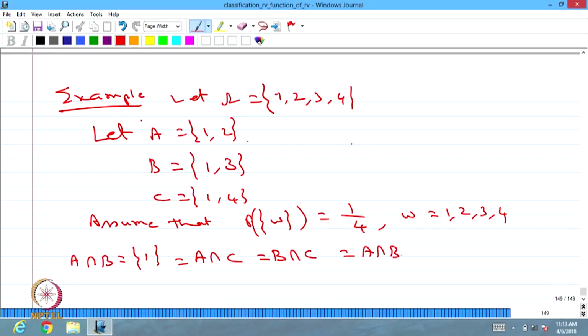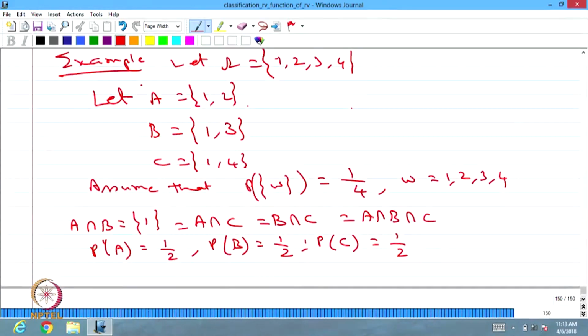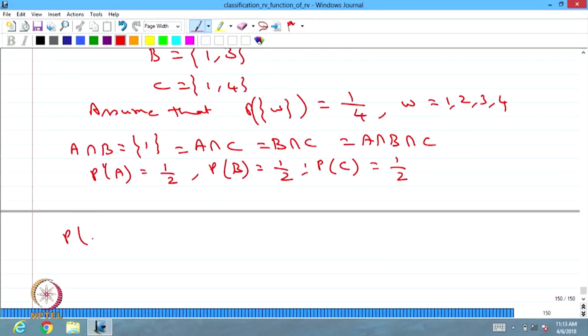A intersection B intersection C is also the singleton 1. Whereas P(A) is 2 by 4, that is 1 by 2, P(B) is also 2 by 4, that is 1 by 2, and P(C) is also 2 by 4, that is 1 by 2. Now P(A intersection B) is going to be 1 by 4.